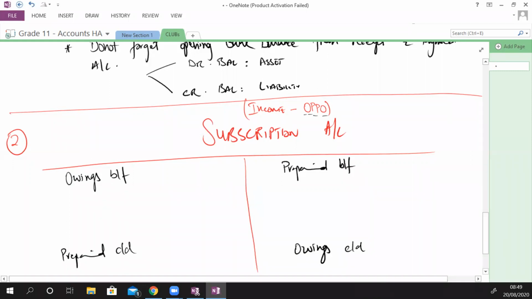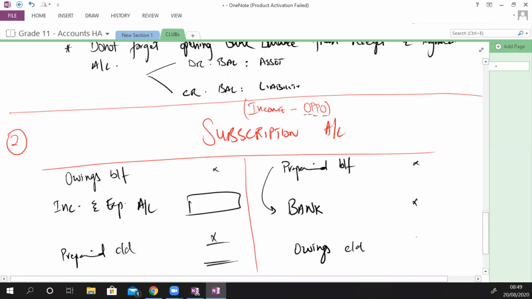Now subscription owings brought forward, prepaid brought forward. Prepaid के नीचे हमेशा आएगा bank, the amount of subscription received during the year, and over here you'll have charge to income and expenditure account. This is the value of actual subscription income for the year, which is to be calculated.